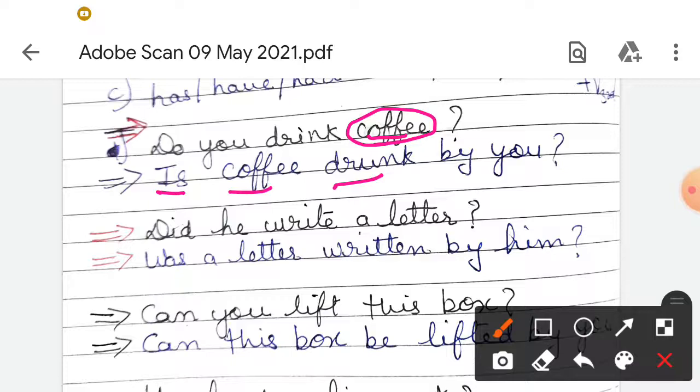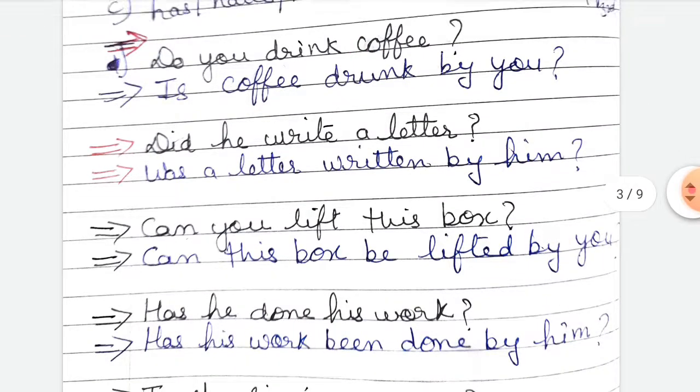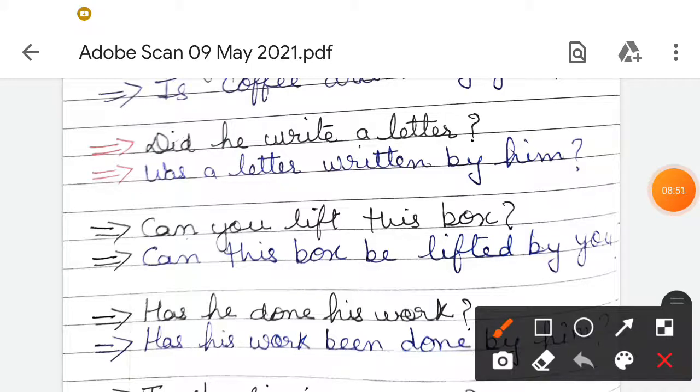Now let us take another example: Did he write a letter? How will it be changed? Again, first we have to see which tense this is. This is our past indefinite tense. We see that a letter is a singular form. So how will it change? Was, were, and the verb's third form. A letter is singular, so we use: Was a letter written by him? In this way it will be changed.